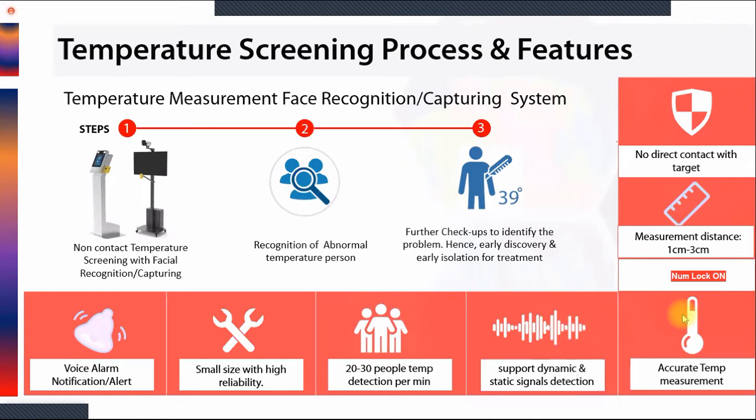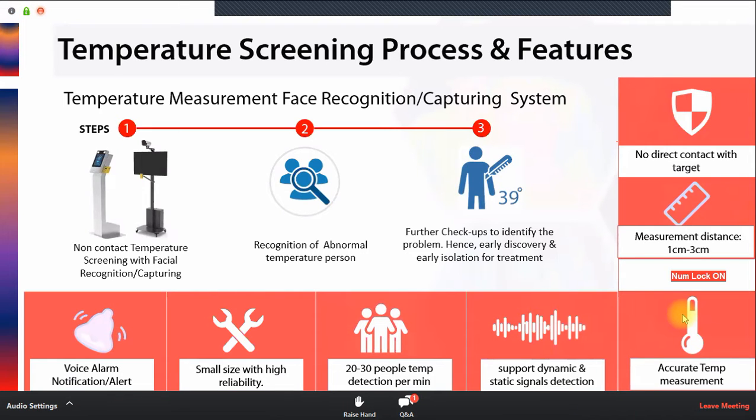20 to 30 people's temperature can be detected per minute. In 1 minute, we can measure the temperature of 20 to 30 people. And the size is small and quite compact. And for any kind of abnormal temperature, we will get a voice alarm, notification and alert as well.